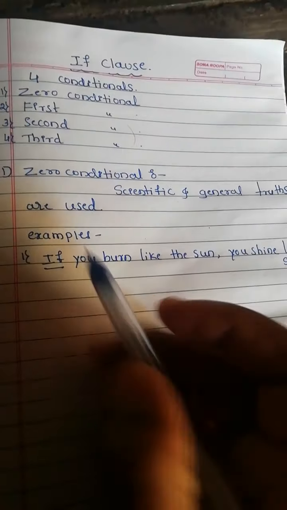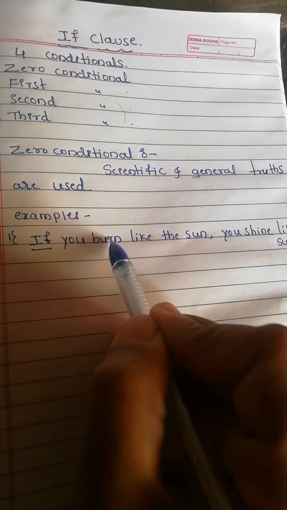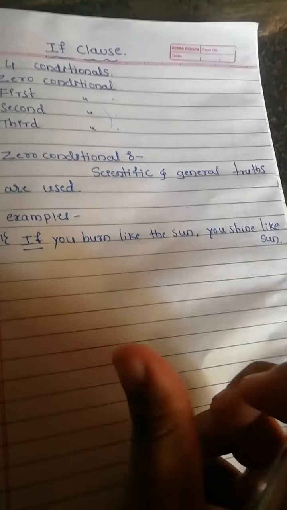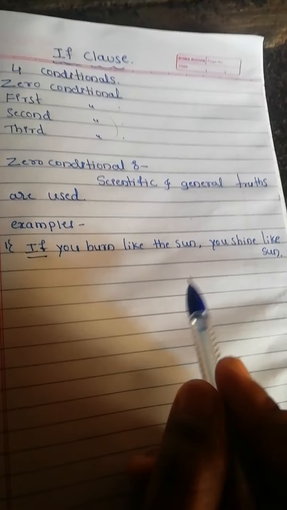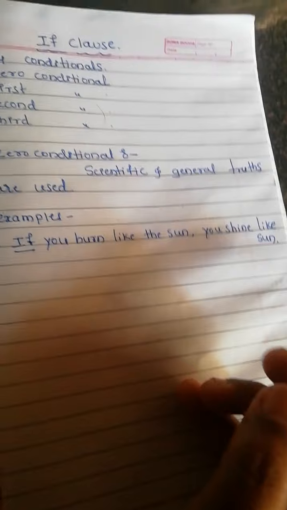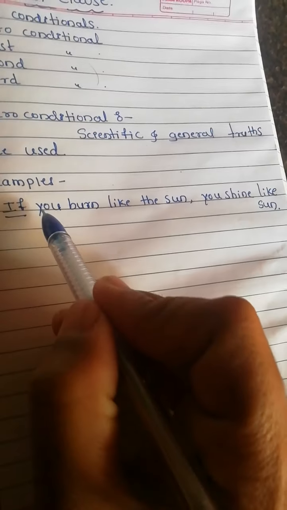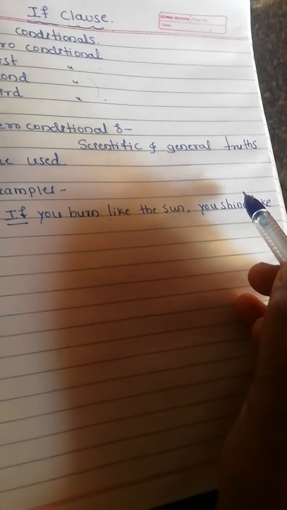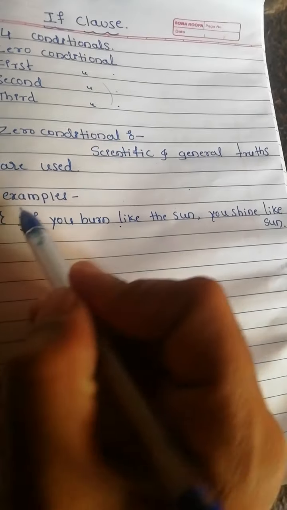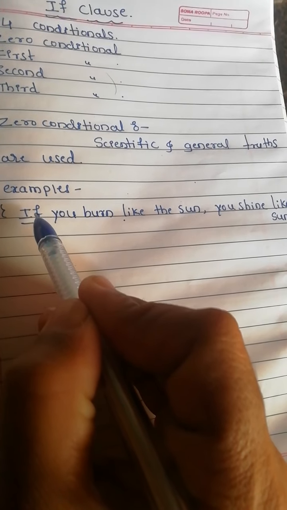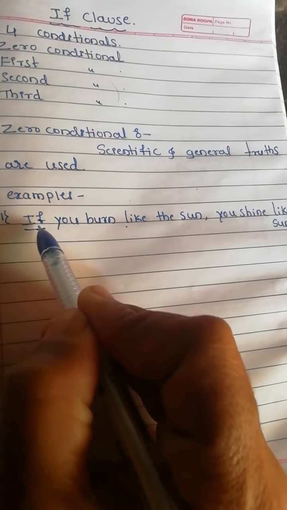For example, if you burn like the sun, you shine like the sun. It is a general truth. If anybody burns like the sun, he or she will shine like the sun. So here there are two clauses, the if clause and the main clause. The clause which has the word if is the if clause.